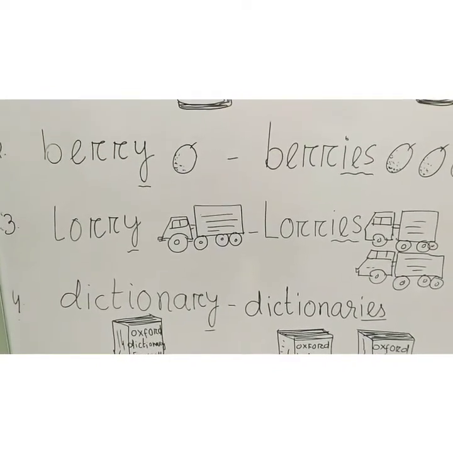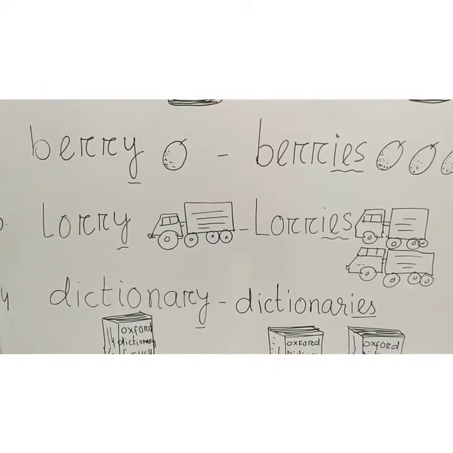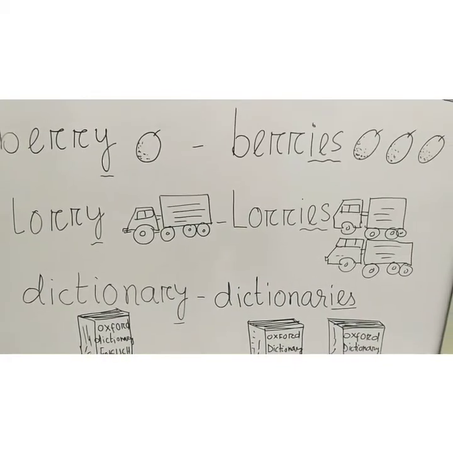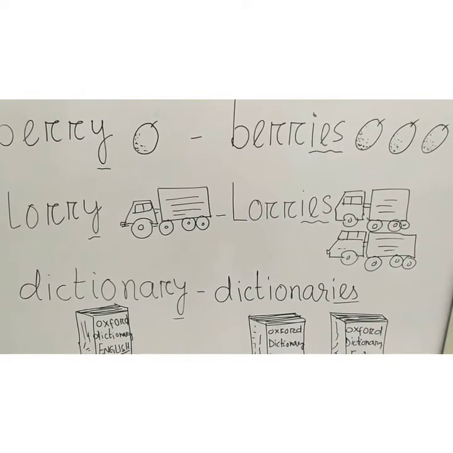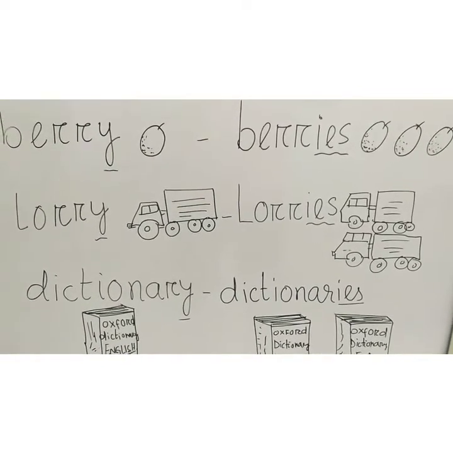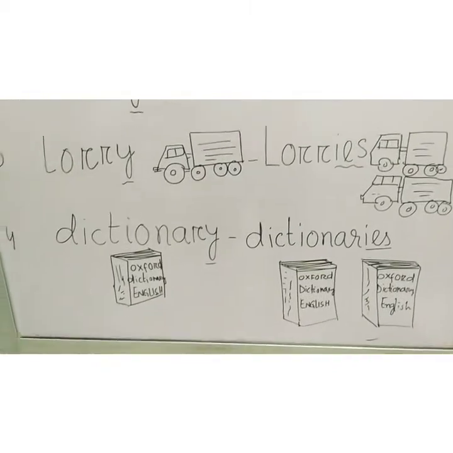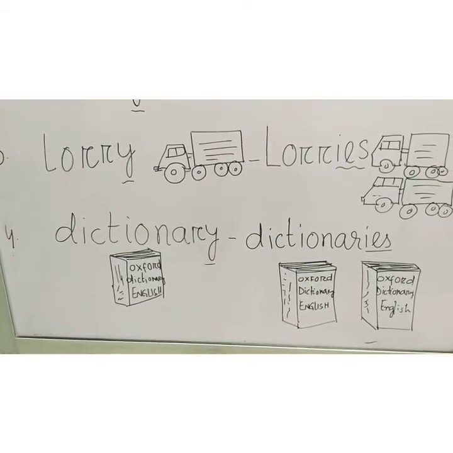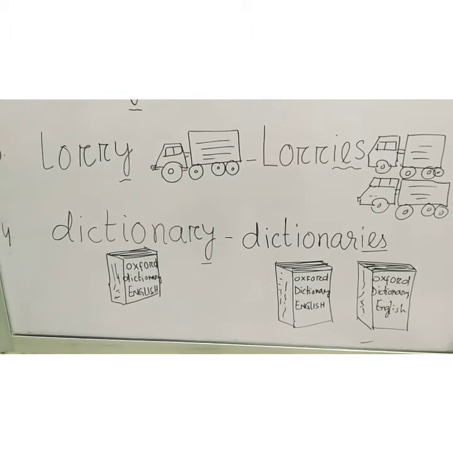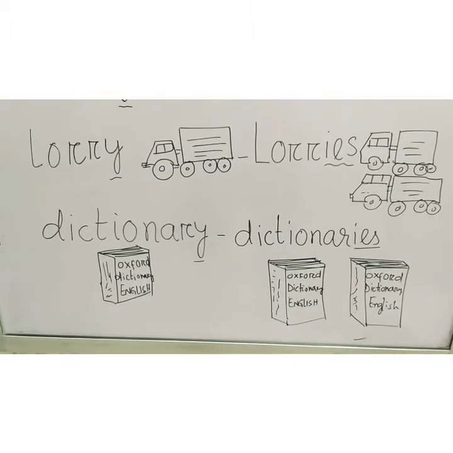Lorry, in its singular form ends with Y. In its plural, you can see more than one lorry is there, that is lorries. Now, fourth one, dictionary, ends with Y. One dictionary book.